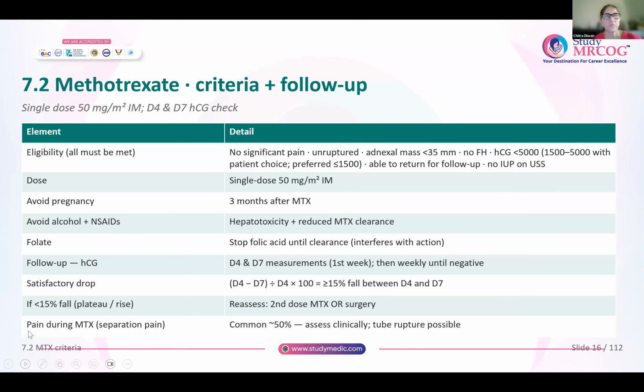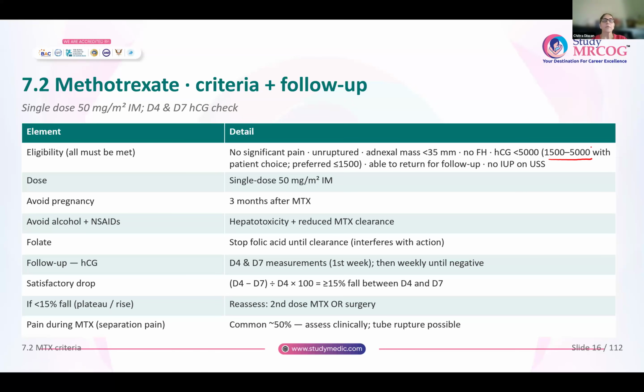Now, what are the criteria for methotrexate and what is the follow-up of women? The dose of methotrexate is 50 milligram per meter square. It is given intramuscularly. And HCG is done on day 4 and day 7. It is very important that all these criteria have to be met. There should be no significant pain. The ectopic should be unruptured. Adnexal mass should be less than 35 millimeters. There should be no fetal heart visible on ultrasound. HCG should be less than 5000. It can be between 1500 to 5000,